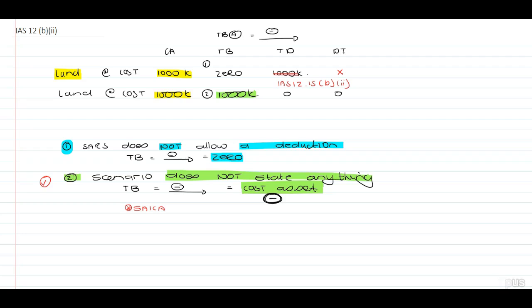It's not that much. Okay, now let me indicate to you why. You will receive a mark for your tax base, either 0 or 1 million, which can either be 1 mark or half a mark. For the temporary difference, guys, which will be in both scenarios 0, but you had to indicate exempt or 0. Therefore, let's say 1 mark or half a mark depending on the memo. And therefore, I state either 2 marks or 1 mark that you will lose.